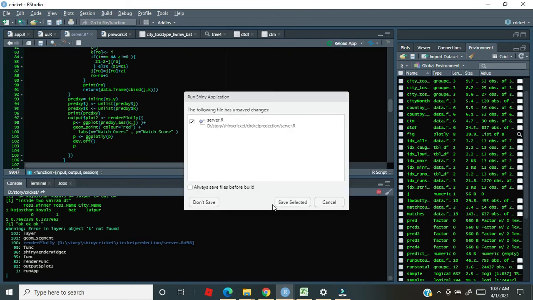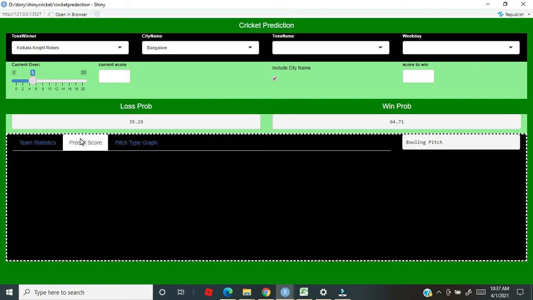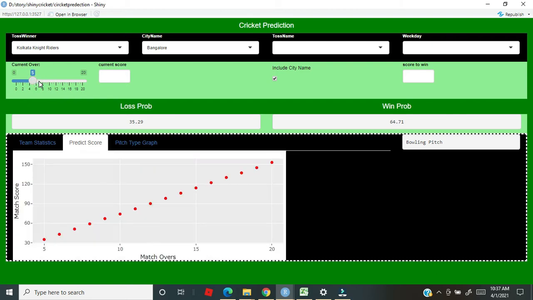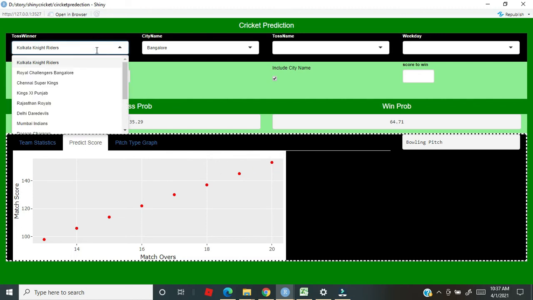Reload. Save selected. Okay. Yeah, it does come. So this is basically kind of prediction. Like for example, 13th over, right? So for Kolkata Knight Riders, 98 is the score, 106, and they can go up to 153. It's all based on past data again.